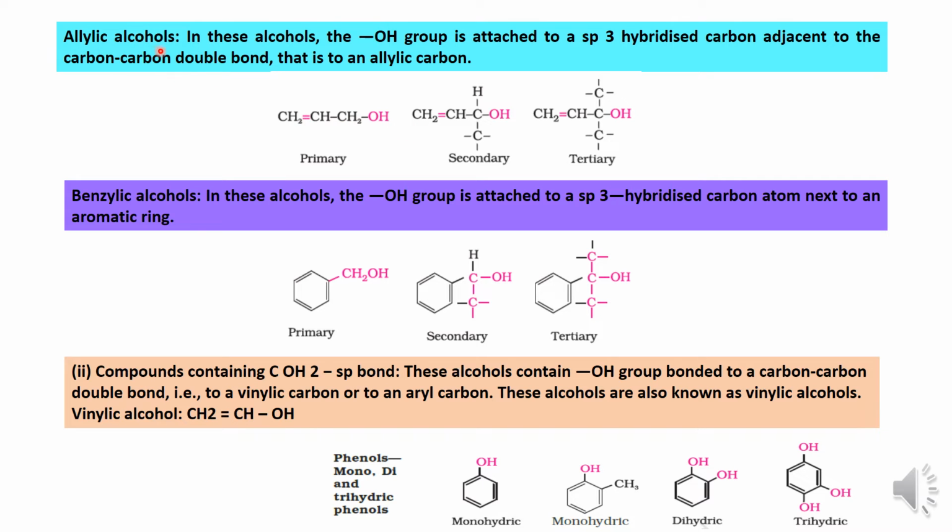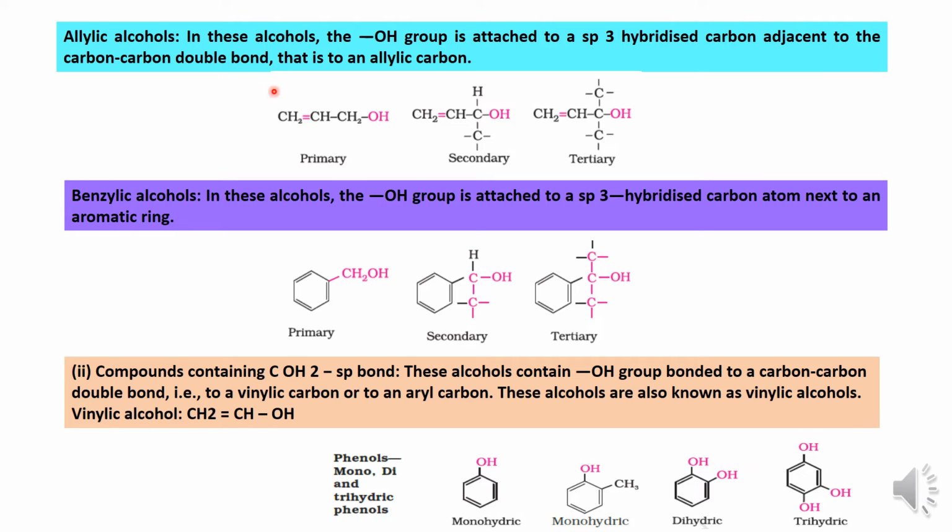So alkyl is what we saw in the earlier slide. Allyl is nothing but having a double bond adjacent to the carbon where the hydroxyl group is attached. Understood? The OH group is attached to the carbon which is adjacent to a double bond. So those types of alcohols are called allylic alcohols.